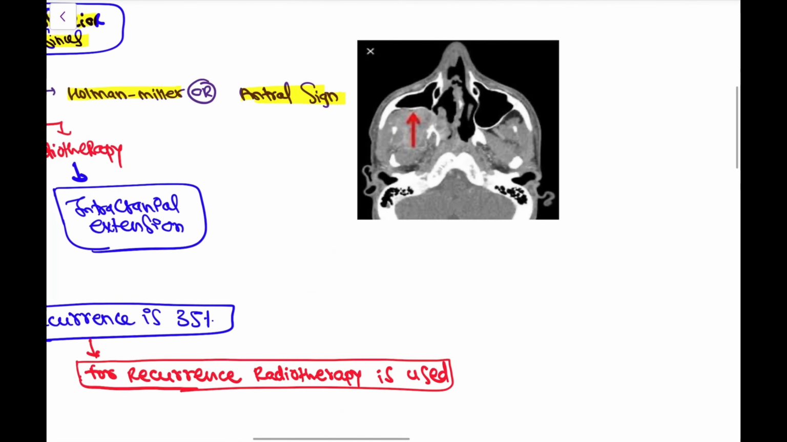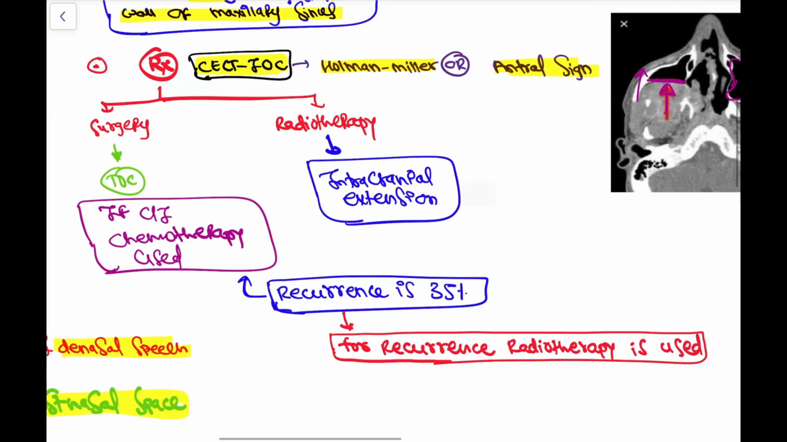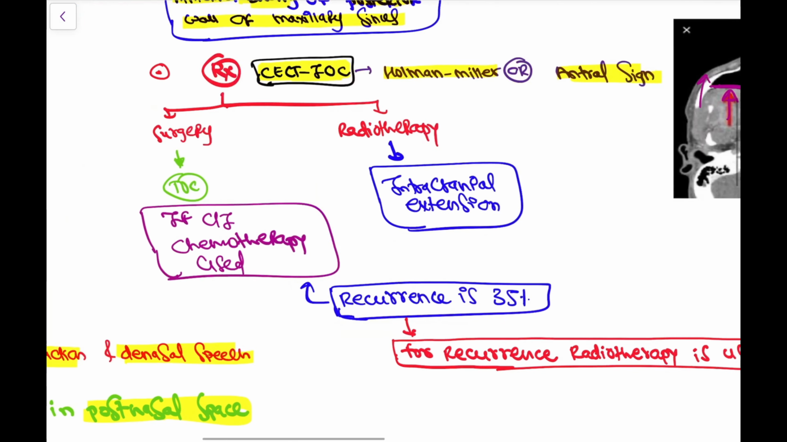So here, this is the maxillary sinus, this is the normal part, and here the posterior wall is bowing forward. So that is anterior bowing of the posterior wall of maxillary sinus or antrum. So this is Holman-Miller sign, okay? Or it is also called as antral sign.